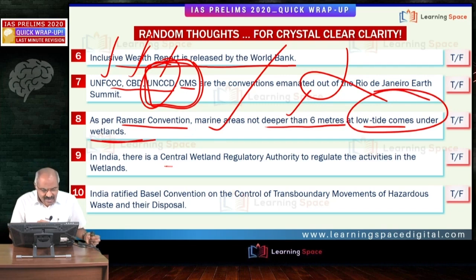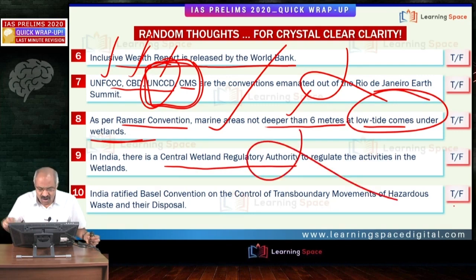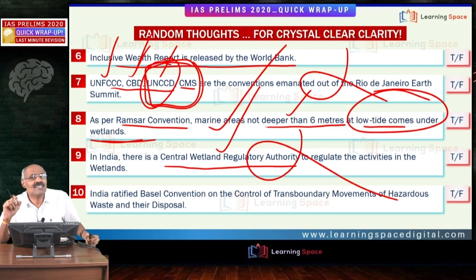Then in India there is a Central Wetland Regulatory Authority. Absolutely wrong. As per 2010 rules, this Central Wetland Regulatory Authority was established, but it was taken out as per 2017 rules. Now such regulatory authorities are available at the state level.